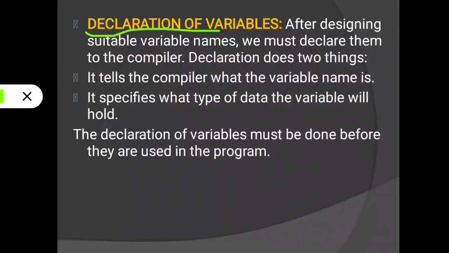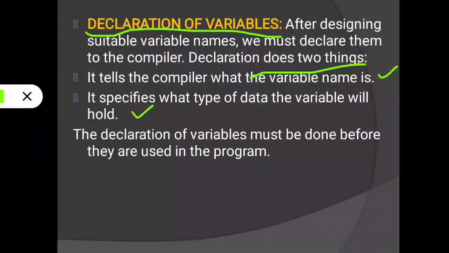Okay, variable, I told the value of a variable will be changed in any place of the program. Then how will we declare? After designing a suitable variable name, we must declare them to the compiler. Declaration does two things. First, it tells the compiler what the variable name is. When we declare a variable, then using that name only we can identify it.